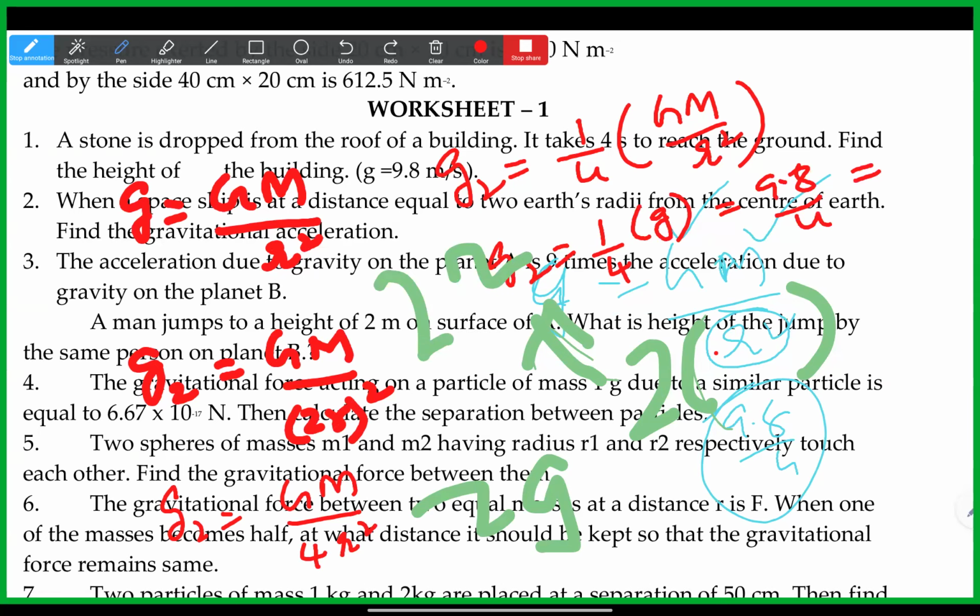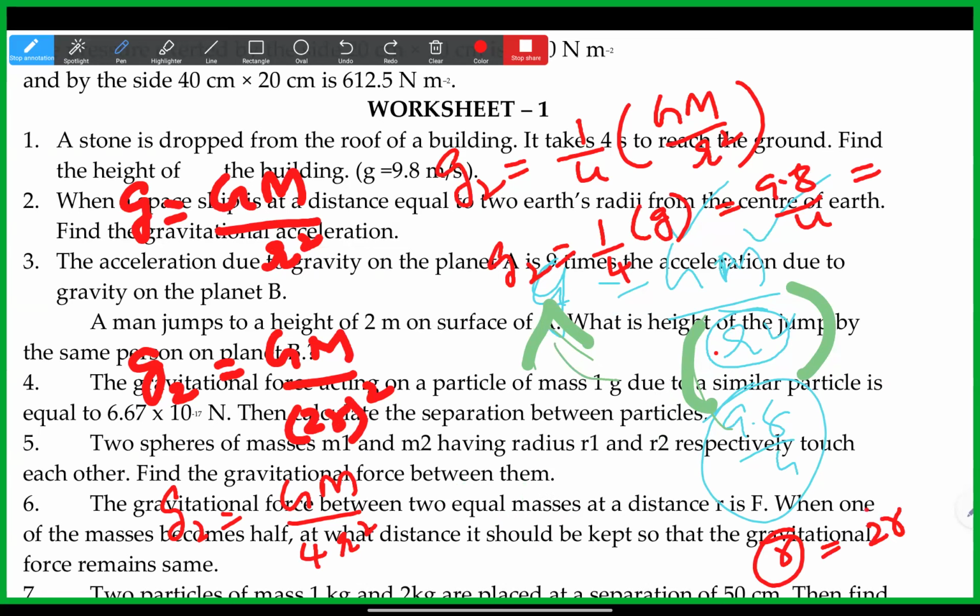No, no, no. R is the distance. So this time the distance is doubled, so 2R. Suppose R is 5. Now the present distance is 10, and 2 times of that. So like this it will come. Okay, Pranami? Yes, sir. So we get 2.45 meter per second square.